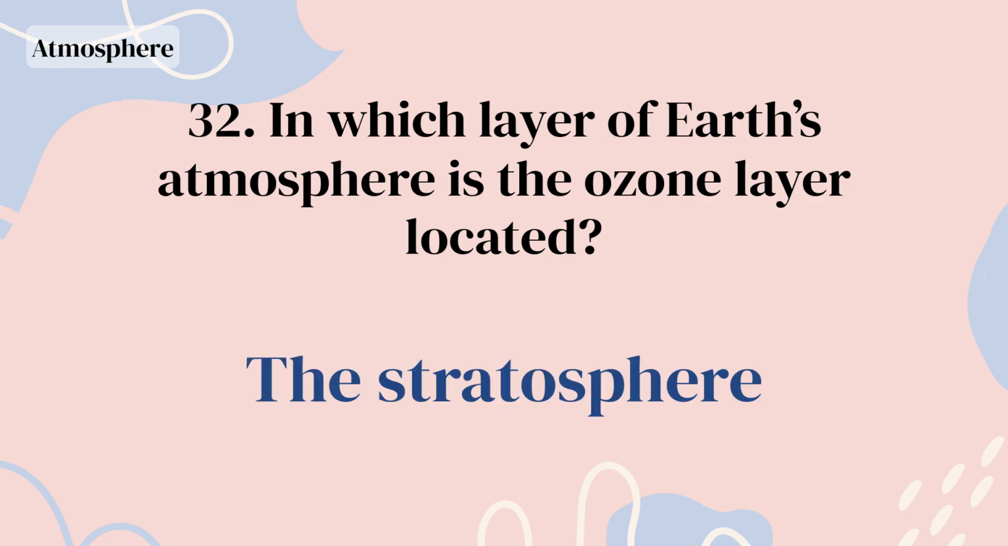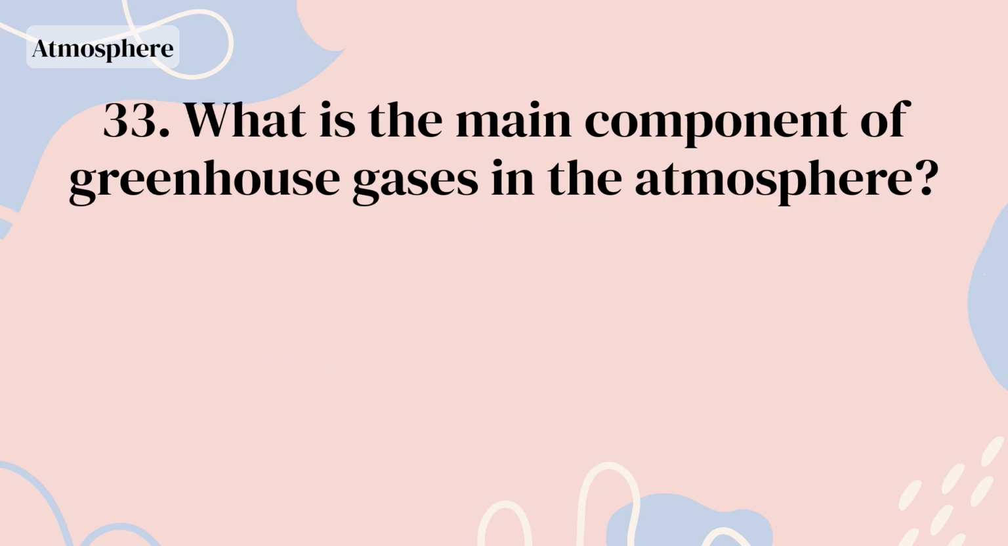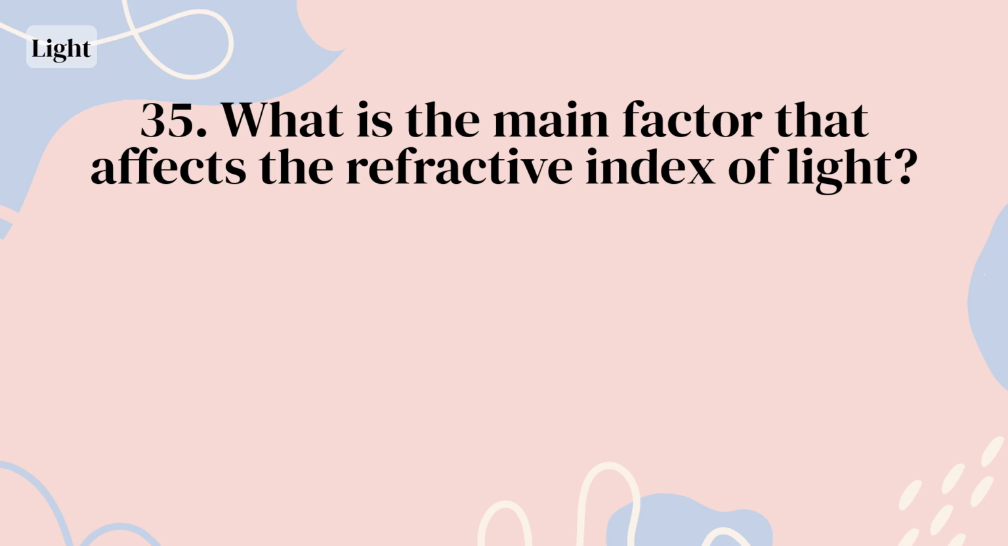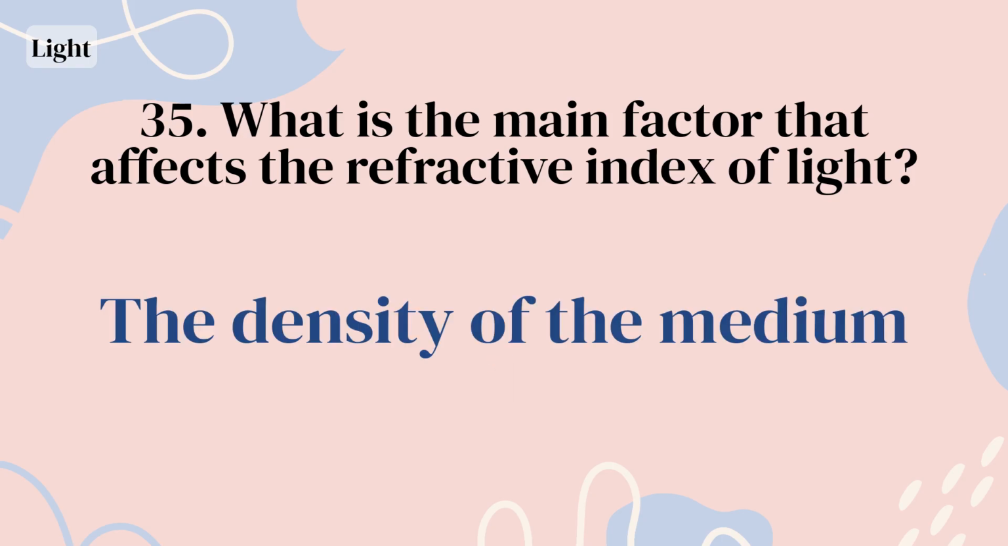The stratosphere. What is the main component of greenhouse gases in the atmosphere? Carbon dioxide. What is a representative celestial body in which nuclear fusion occurs? The Sun. What is the main factor that affects the refractive index of light? The density of the medium.